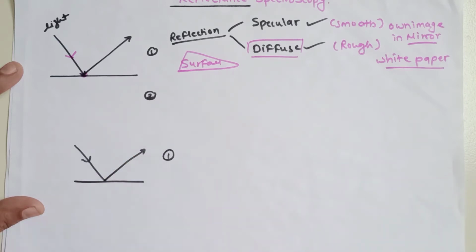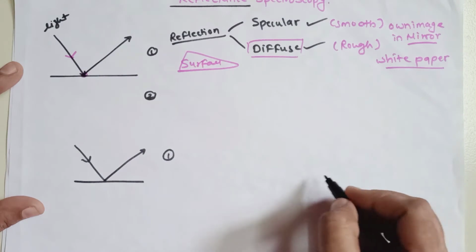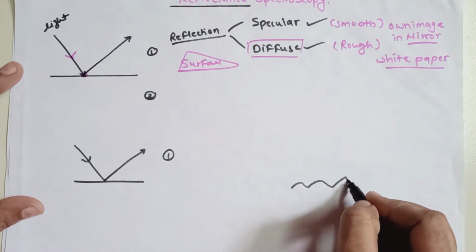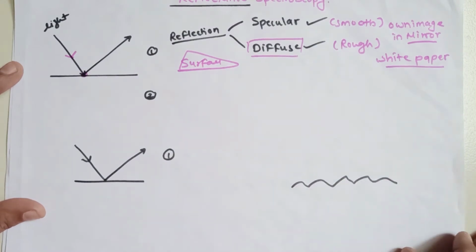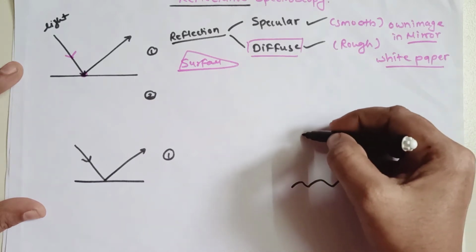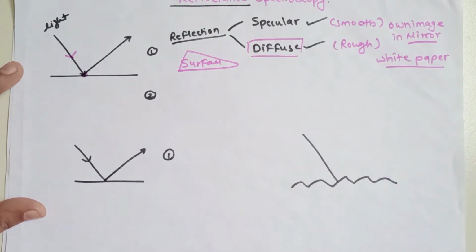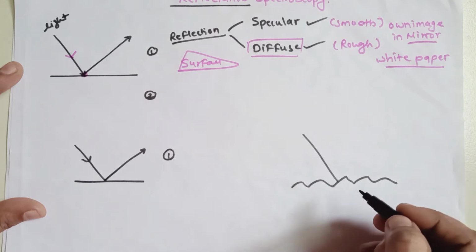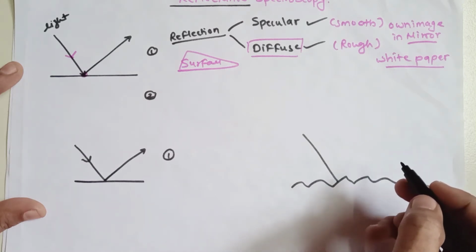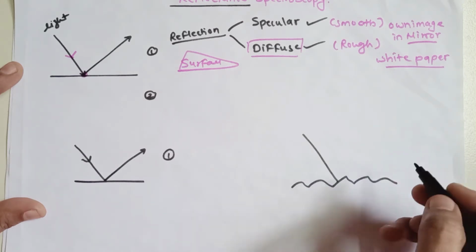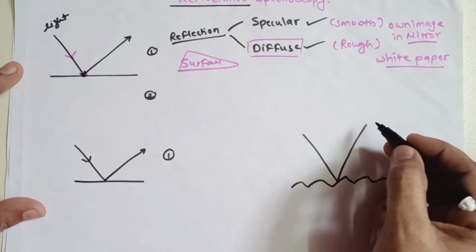So itself in the first medium. Then what will happen in the diffuse? Diffuse में क्या होता है? Your surface will look like this, the rough surface area. Now what will happen once this light strikes this particular surface, the direction of the light: in the same medium, they are going to be reflected back, but the direction is going to be totally different.